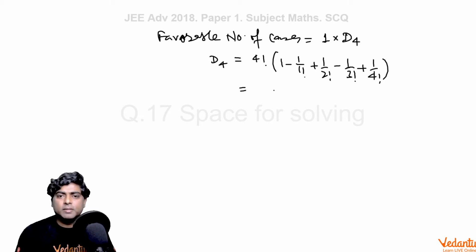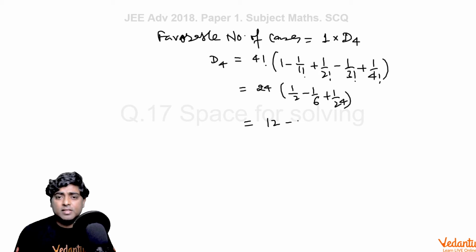So it is nothing but 24 into 1 by 2 minus 1 by 6 plus 1 by 24, that is 12 minus 4 plus 1, and that is 9. So the answer required probability must be equal to favorable, that is 9, total was 120, so it must be 3 upon 40.